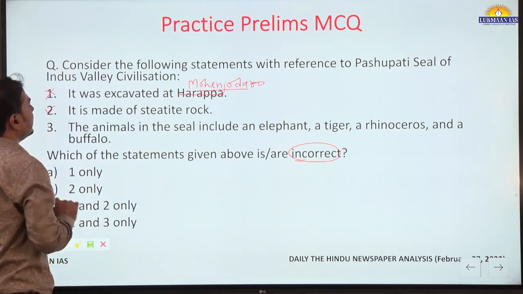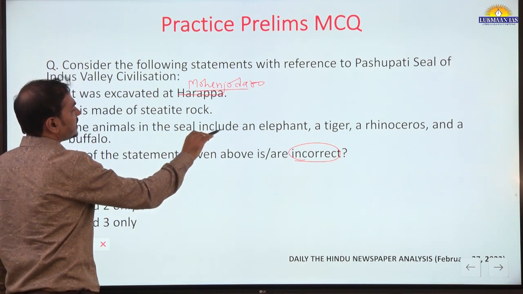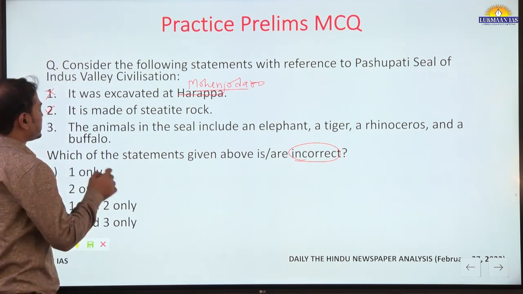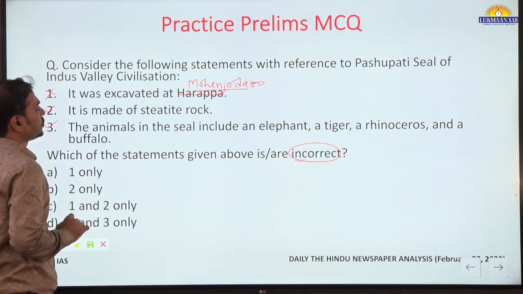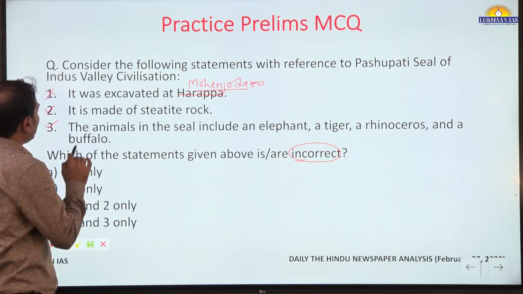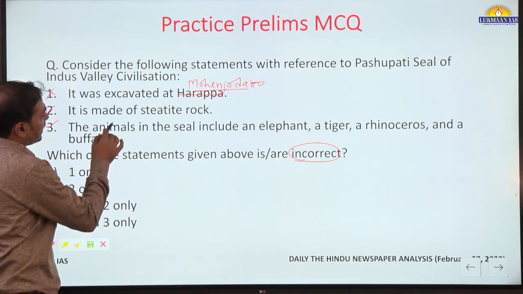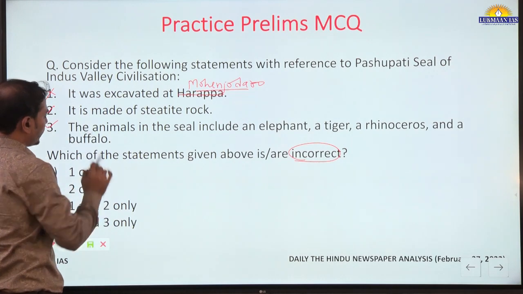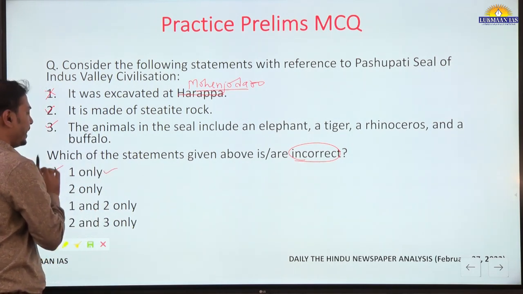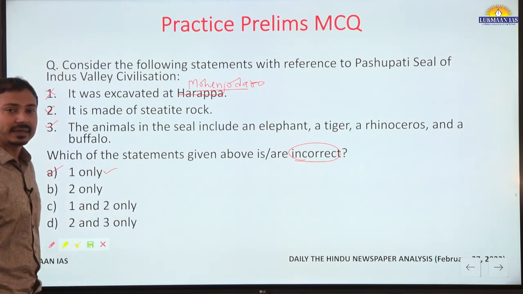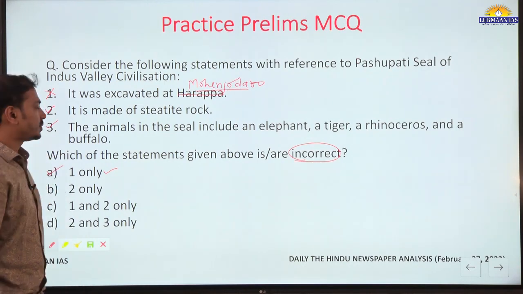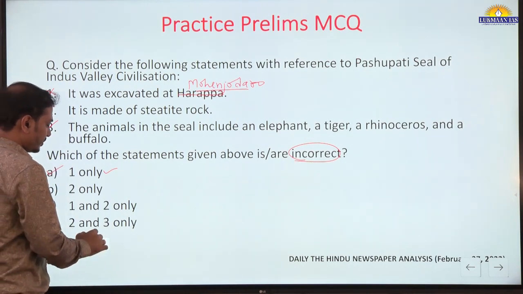This is correct. The animals in the seal include elephant, tiger, rhinoceros and buffalo. Yes, this is also true. So 2 and 3 are correct statements. The incorrect statement is 1 only. So the answer should be A here, since we have to find the incorrect statements.